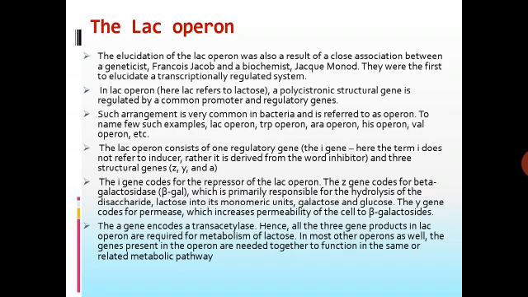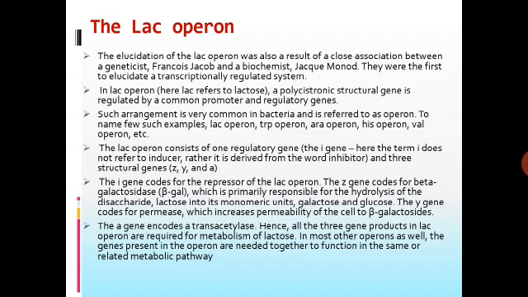In the LAC operon, here LAC refers to lactose, polycistronic structural genes are regulated by a common promoter and regulator genes. Such an arrangement is very common in bacteria and is referred to as an operon. To name a few such examples: LAC operon, TRP operon, ARA operon, HIS operon, etc.